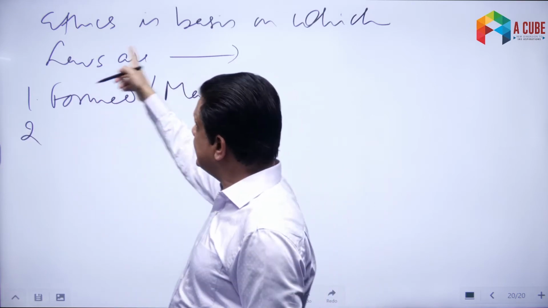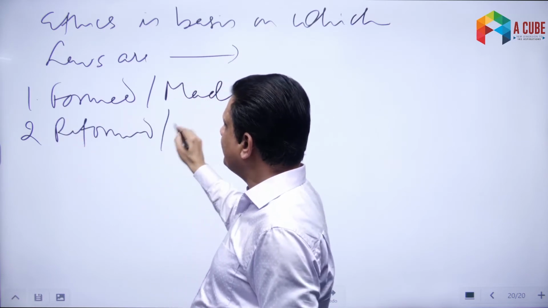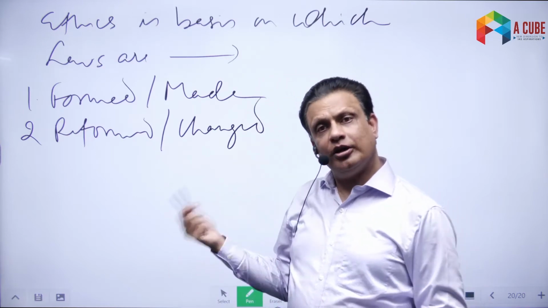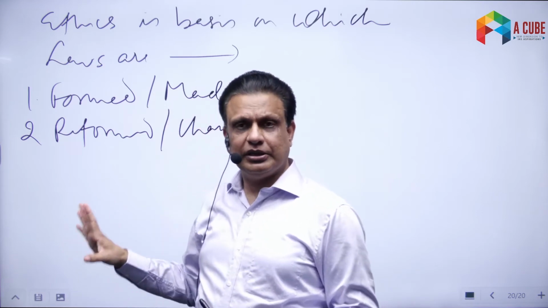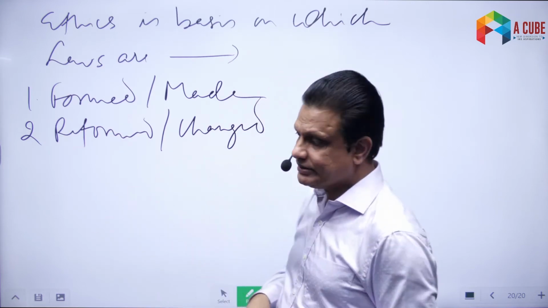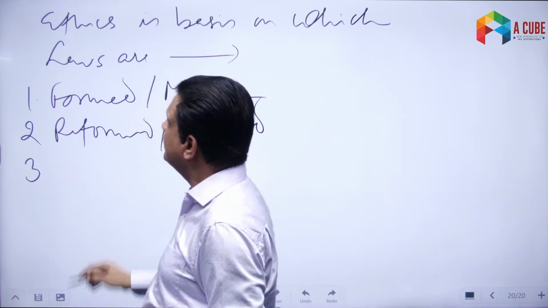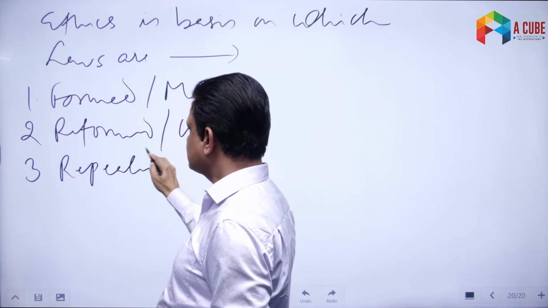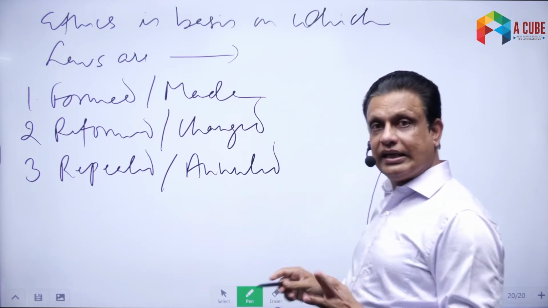More importantly, ethics is the basis on which laws are reformed also, or changed also. So when the controversy between ethics and law becomes big enough, then we change the law in order to incorporate the ethics. So that is the second important thing. The third important thing is that ethics is also the basis on which laws are repealed as well, or annulled.